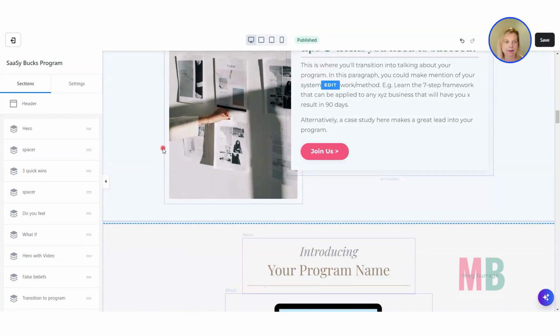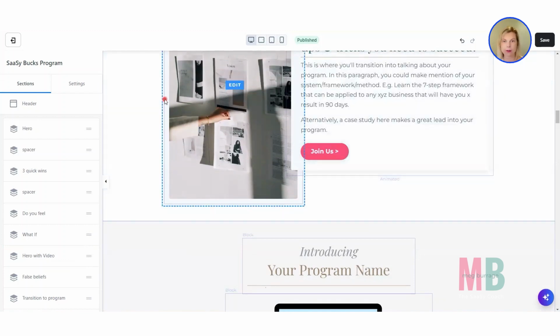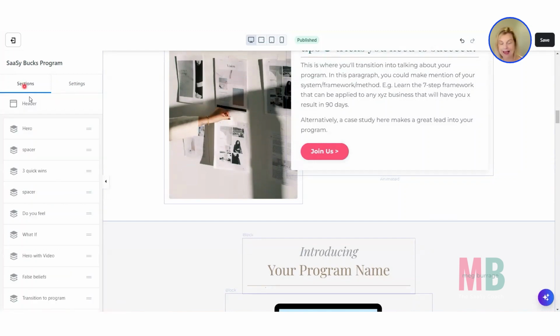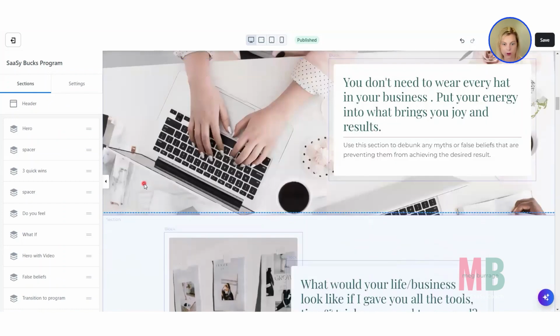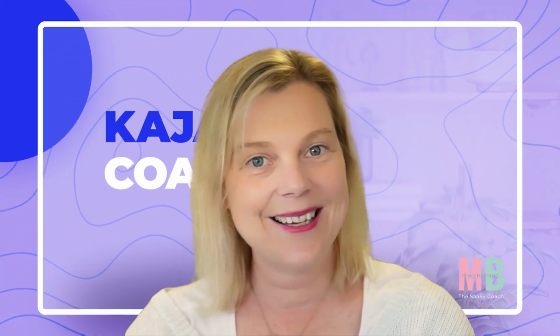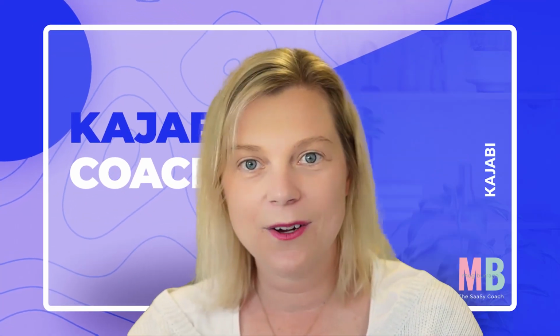So your action item for today is to either upload a template if you're working with one of mine or somebody else's, or pick one of the sales page templates from Kajabi's template library. Go into the settings of the page, into the style guide, and make sure your own branding is in the style guide area. And then simply have a go at coming through that sales page and putting in your own copy, okay, and your own images to talk about that course product that we have been building out over the last couple of weeks.